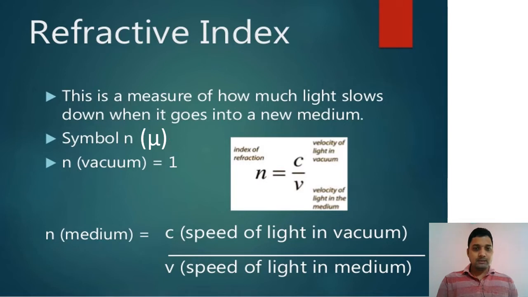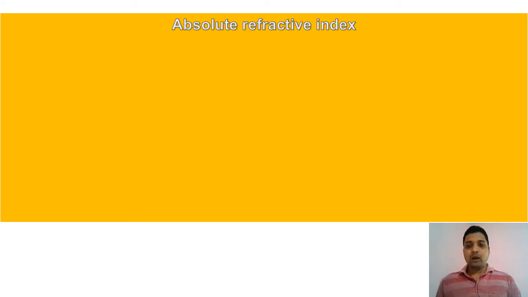If we take c by v, the speed of light in air or vacuum to the speed of light in a given medium, c by v gives the refractive index n or mu. And refractive index is again of two types. One is the absolute refractive index.